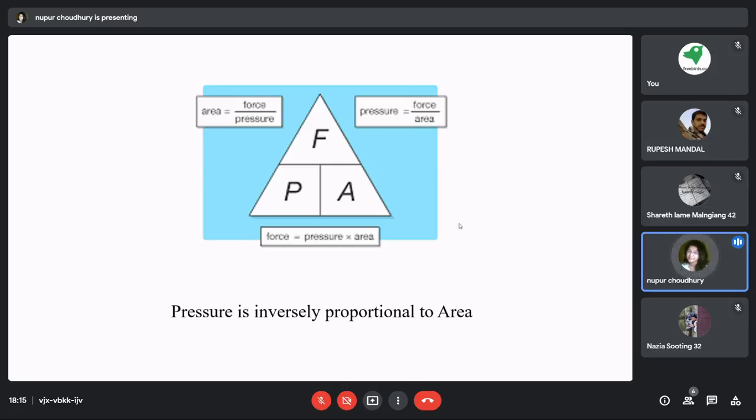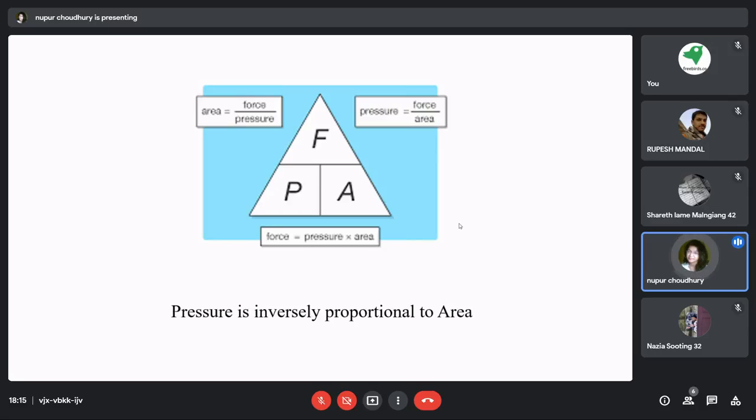Okay. Similarly, think about another example. Whenever you're trying to hang a wall hanging on your wall, you use nails, right? So why do you think the nails have a pointed edge?